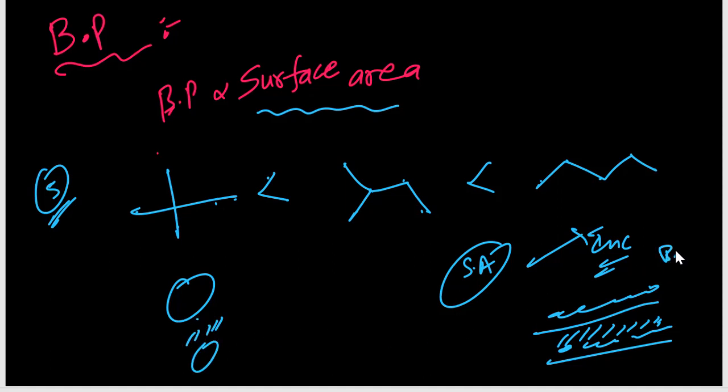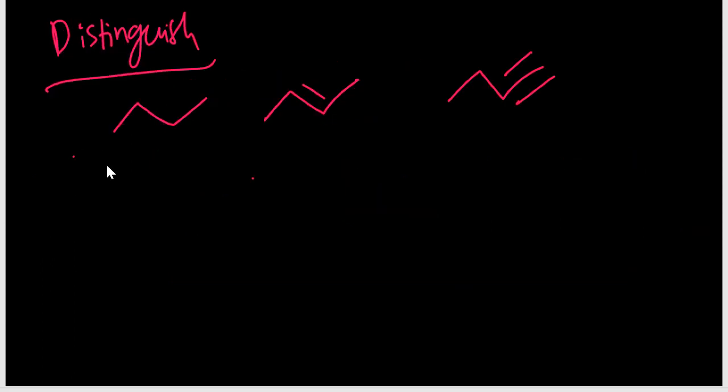So boiling point will be more. Even though number of carbons are same, surface area is more, then boiling point will be more. Then how can you distinguish alkane, alkene and alkynes?